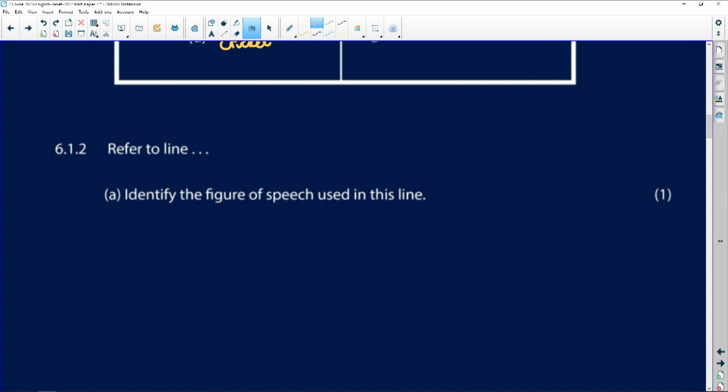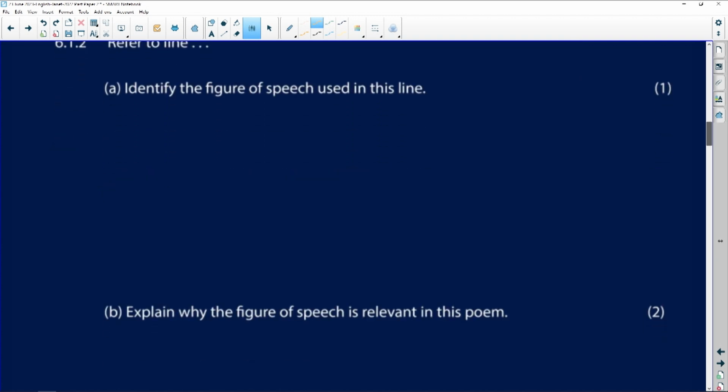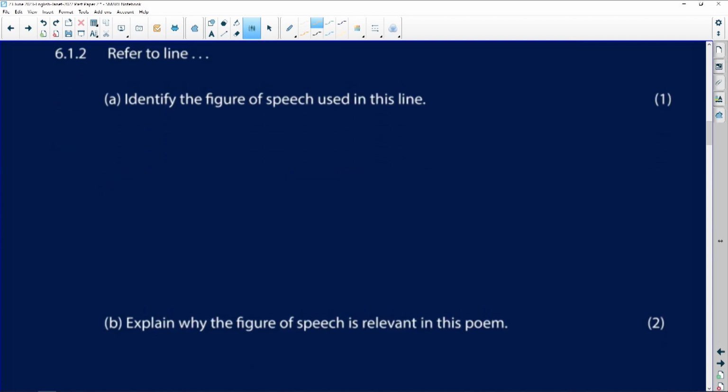Right, identify the figure of speech used in the line, and you know what's coming. Explain why the figure of speech is relevant. So as I said when we were doing the other set works, this is something you might feel was only in poetry. Well, we now are at poetry. So you go to any of your poems. So let's just look at this one, which is You Laughed and Laughed and Laughed, which is the Gabriel O'Cara. And you look through it and you say, okay, I'm looking for a figure of speech. And you say, your laughter was ice block laughter.